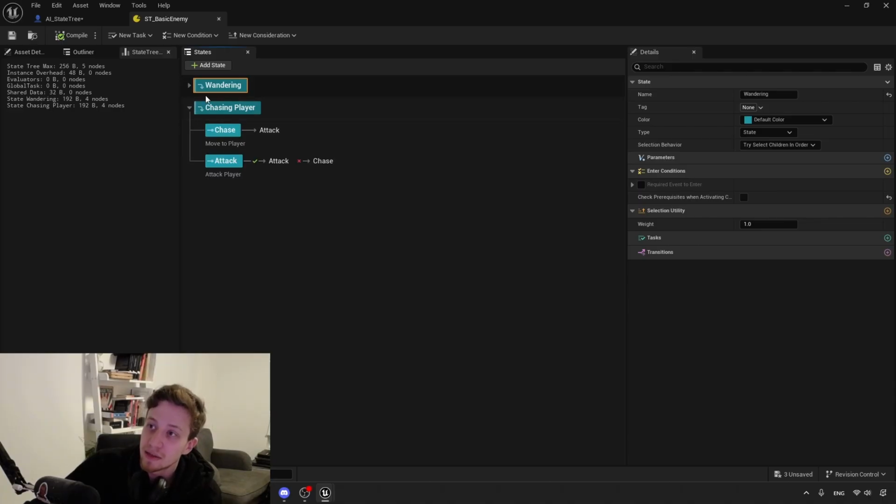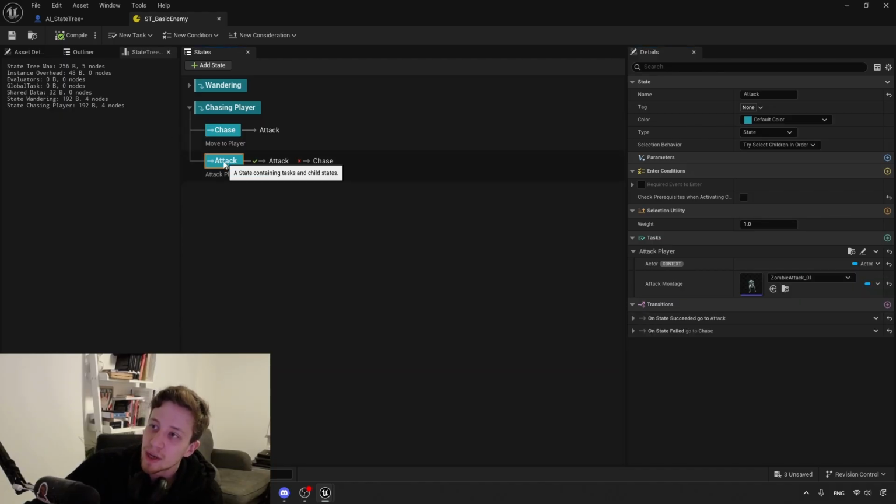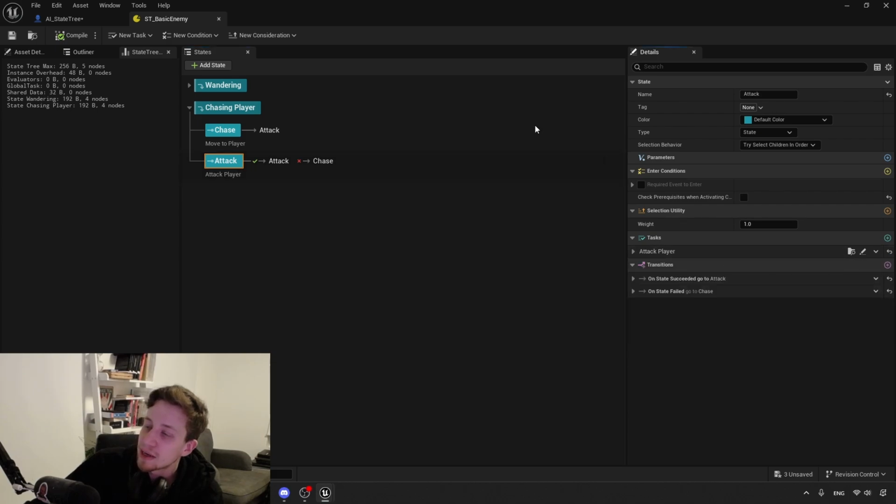Once we actually enter chasing the player, we have here a little bit more of a variety. We start by chasing the player, which we will see is just move to player, an individual task that has some parameters. And when it finishes, it reaches the player, we will transition into attack. Our attack has a task, which is attack player, and whenever it finishes it, if it succeeded, it will attack again. We can nicely see it visualized here.